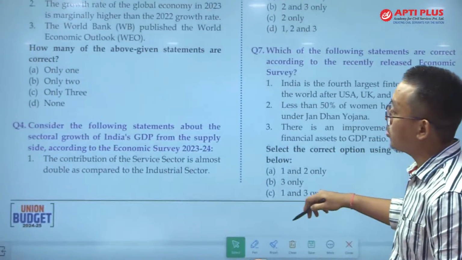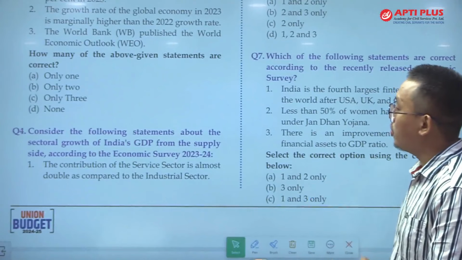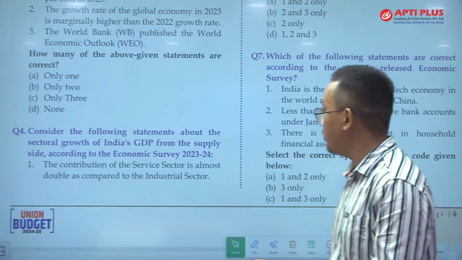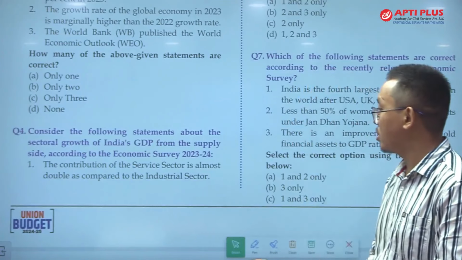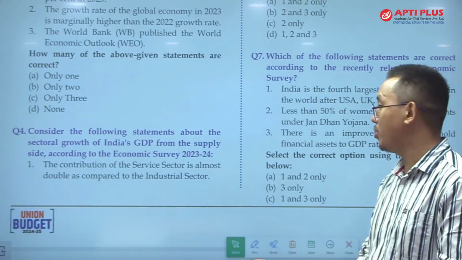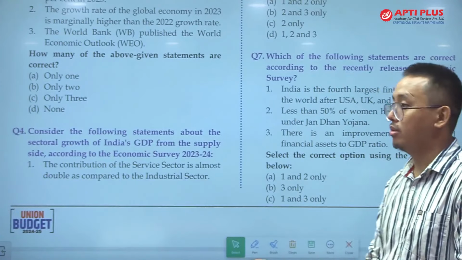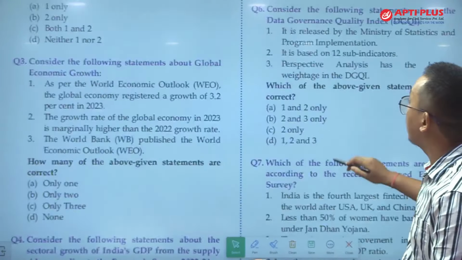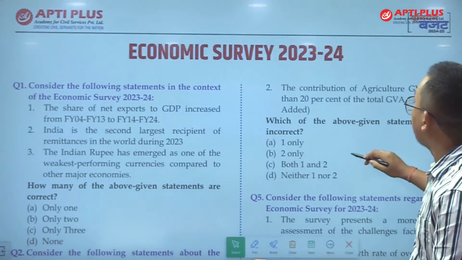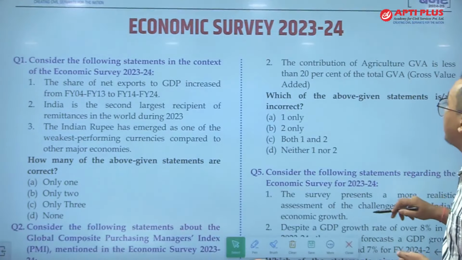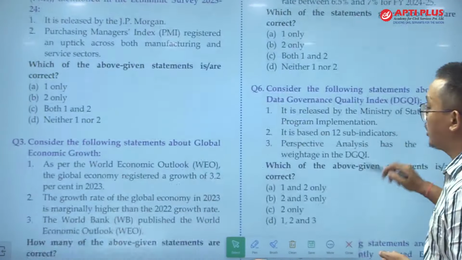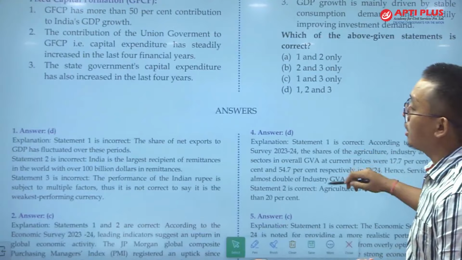The next question is question number 4: consider the following statements about sectoral growth of India's GDP from the supply side according to Economic Survey 2023-24. Statement 1: the contribution of the service sector is almost double compared to the industrial sector. And statement 2: the contribution of agriculture GVA is less than 20% of total GVA. Okay, so let us see the answer.